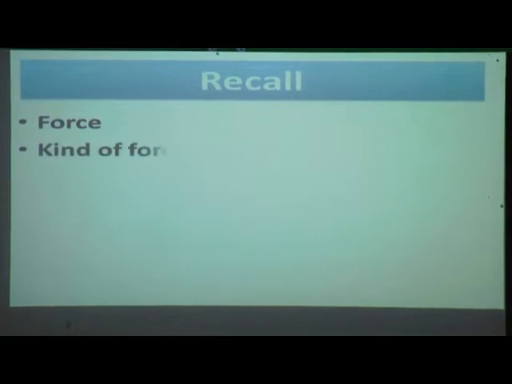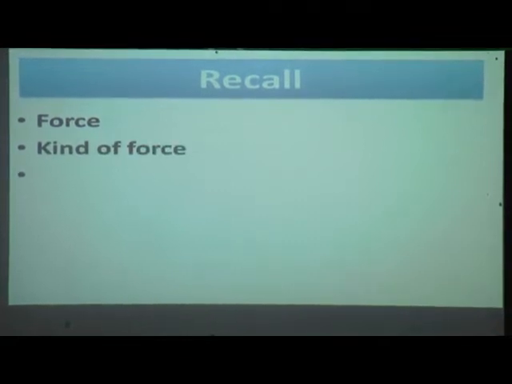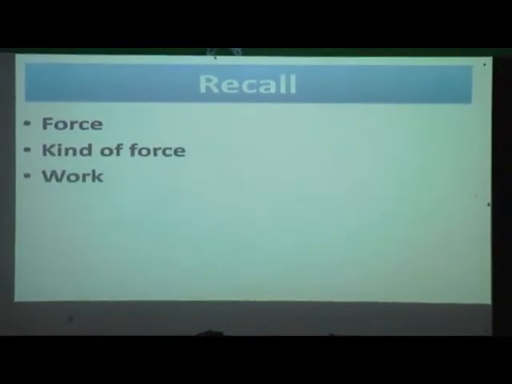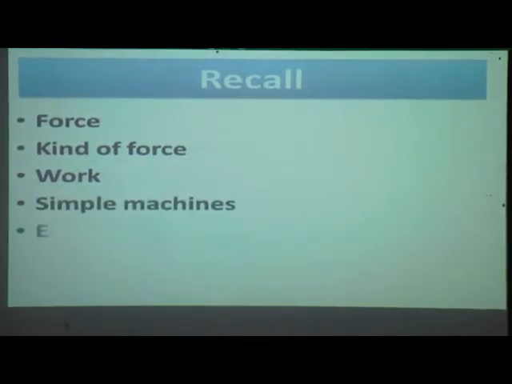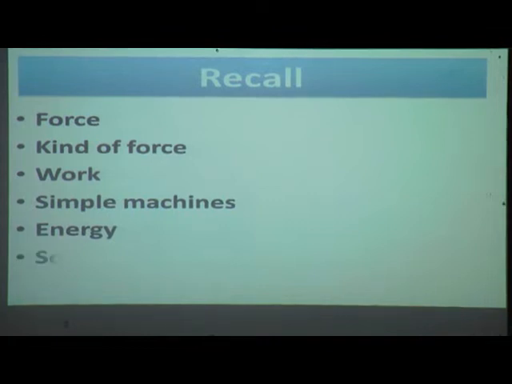In the previous lesson, we have learned about force, kinds of force, work, simple machines, energy and sources of energy in lesson number 4, that is force, work and energy.